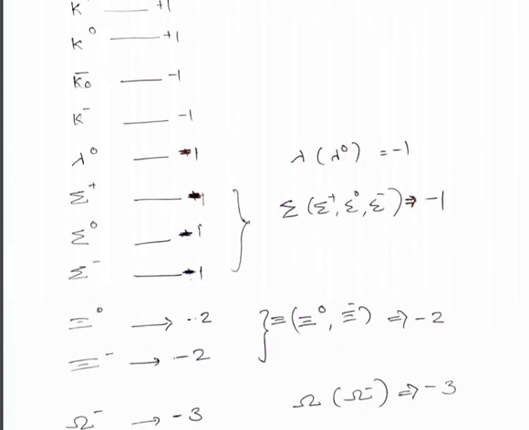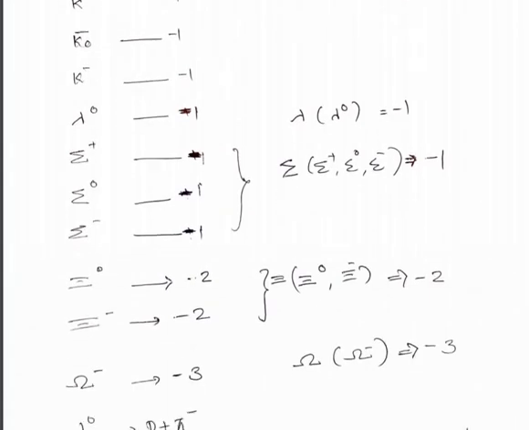And for the omega particle, it is minus 3. So lambda, sigma, psi and omega have different strangeness quantum numbers. All of them are negative, so the hyperons have strangeness quantum numbers minus 1, minus 1, minus 2 and minus 3.